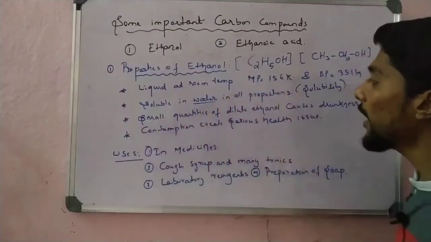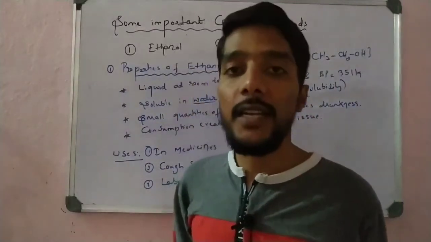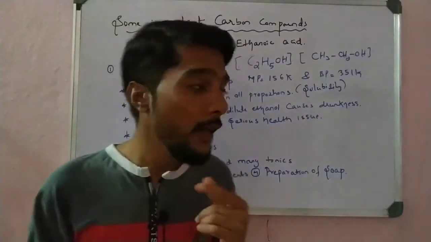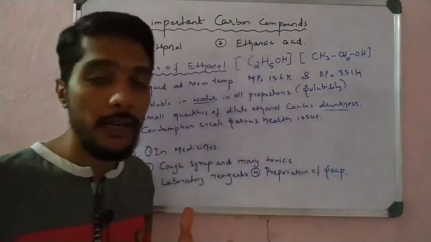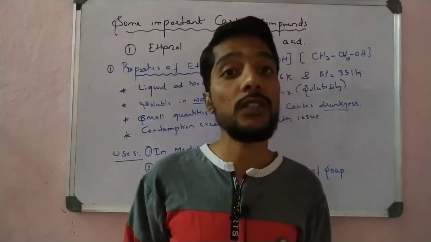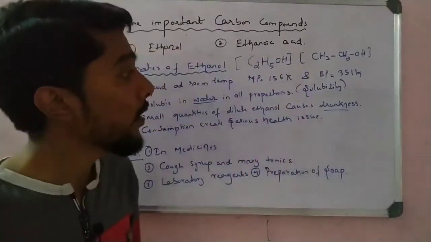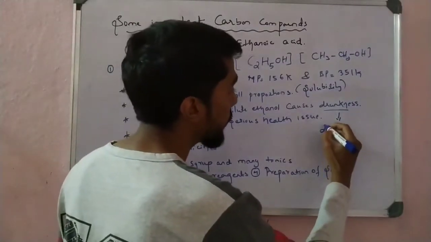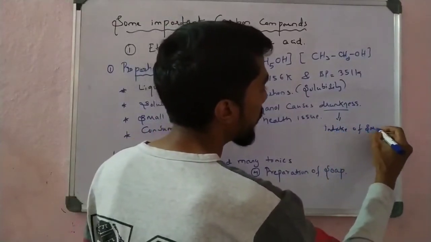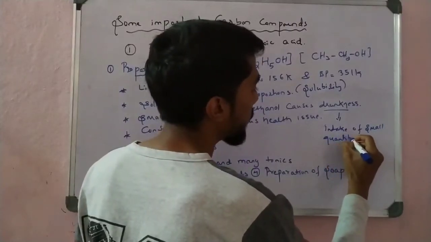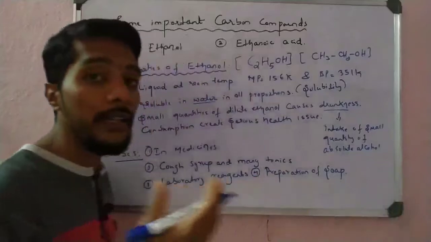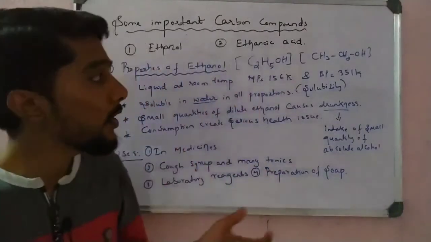Next, a small quantity of dilute ethanol causes drunkenness. If we drink a few drops of alcohol, the metabolic process of the body can be disturbed, and there is inactiveness of the nervous system, which makes us feel drunk.